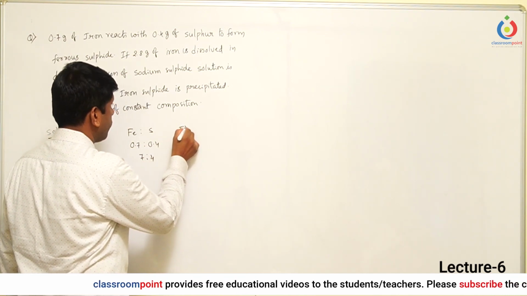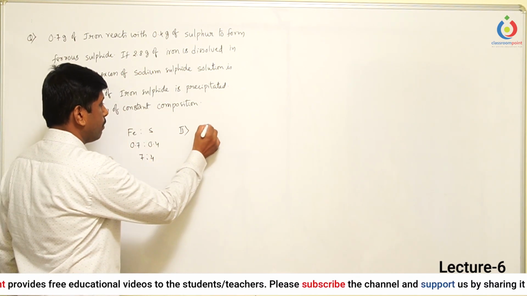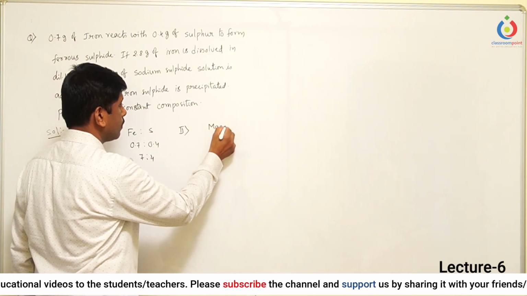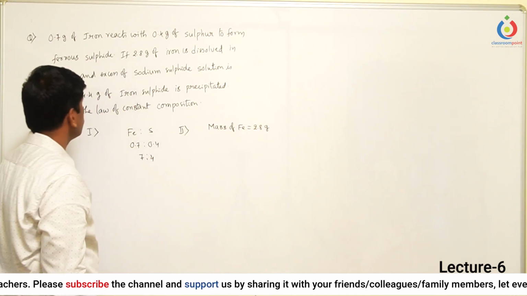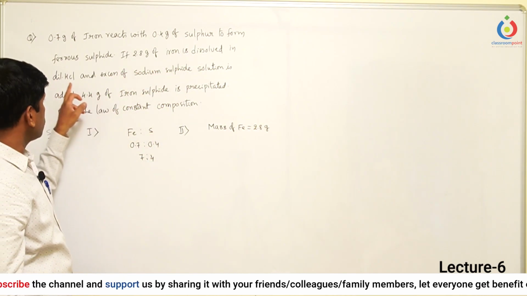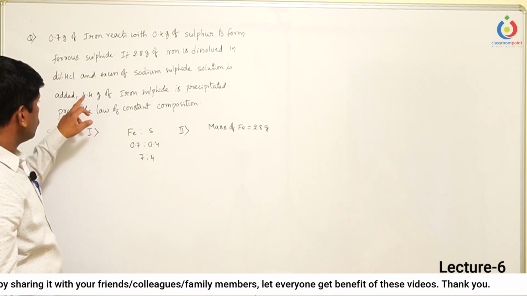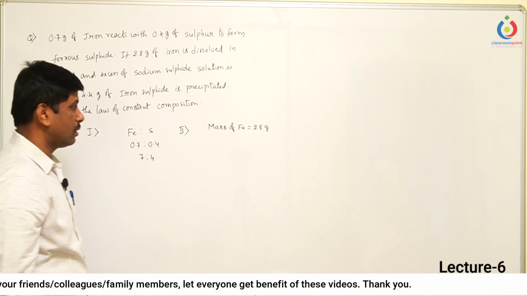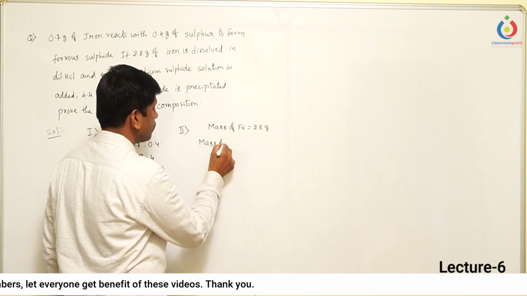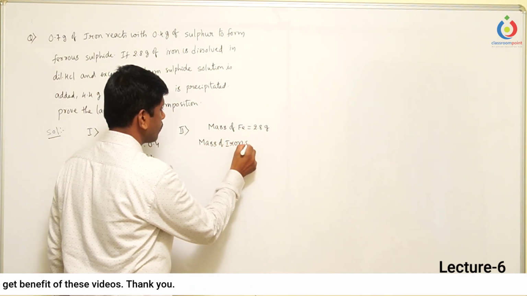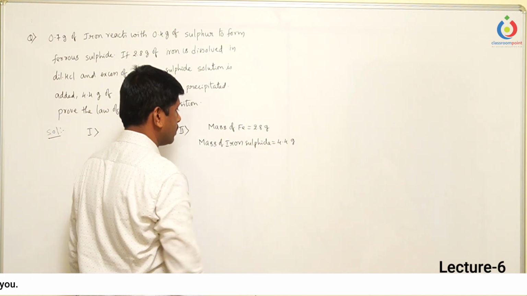And in the second part, 2.8 grams of iron is taken. So here the mass of iron is equal to 2.8 grams. After this, the iron reacts with dilute HCl and an excess of sodium sulfide solution. So 4.4 grams of iron sulfide is formed. So the mass of iron sulfide is equal to 4.4 grams.